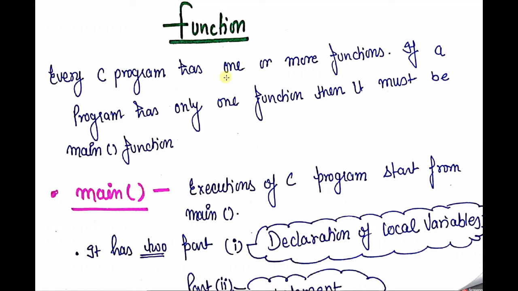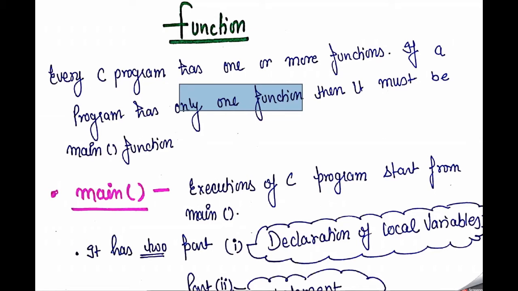Okay, so every C program has one or more functions. If a program has only one function, then it must be the main function. Why? Because a program can have one or more functions, but if it has only one function, it must be the main function, because without the main function the compiler can't read anything.